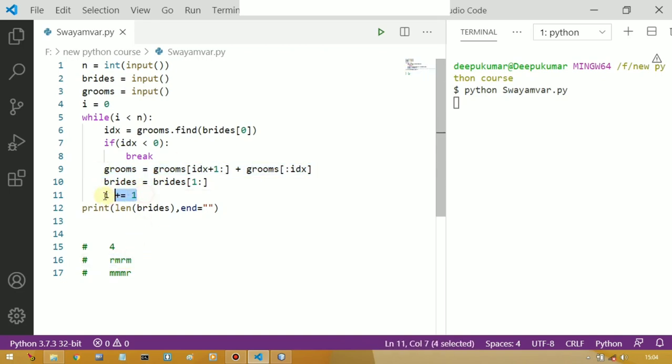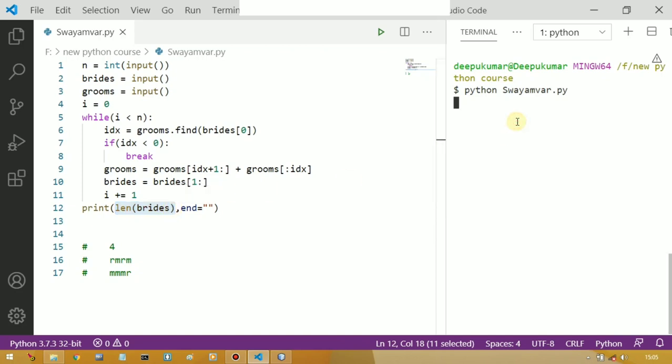So I value will increment by 1, so it will become 2. Same procedure we will follow, and when we exit from this while loop, we will directly print the len of brides. That means how many pairs will be left unmatched, because in every iteration we are deleting the most eligible bachelorette from the brides. So that is why here we are printing len of brides. That will be our answer, the pair which will be left unmatched.